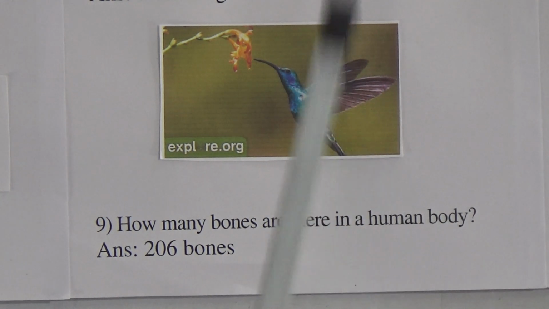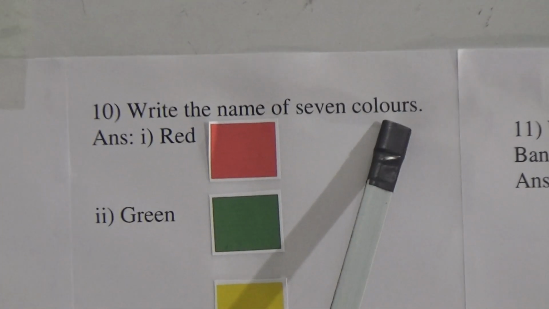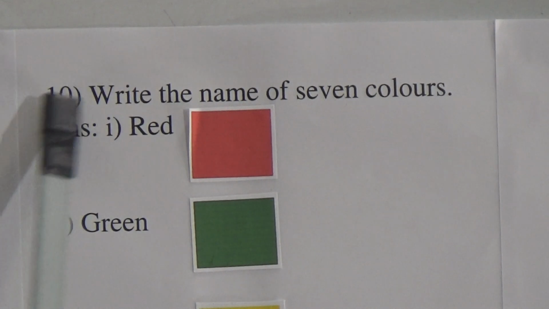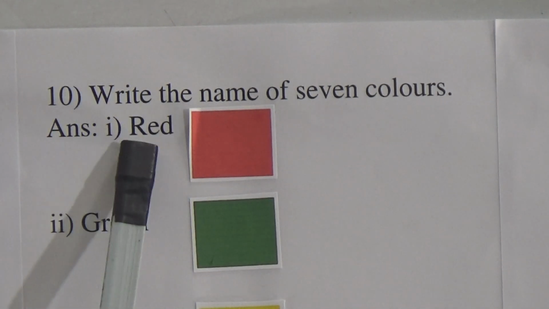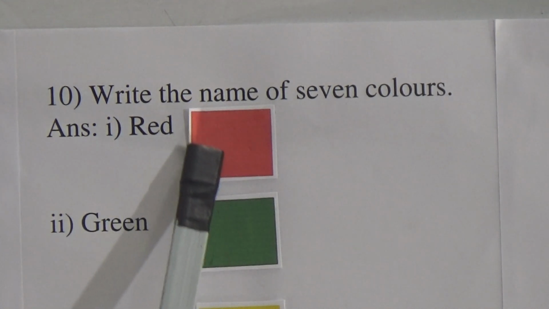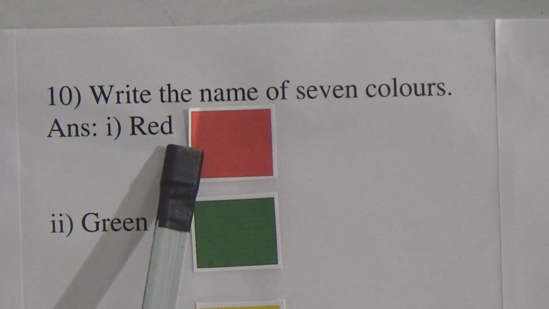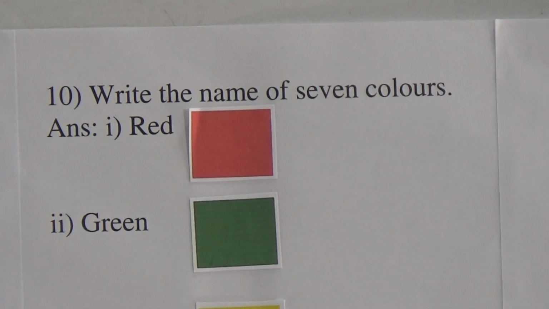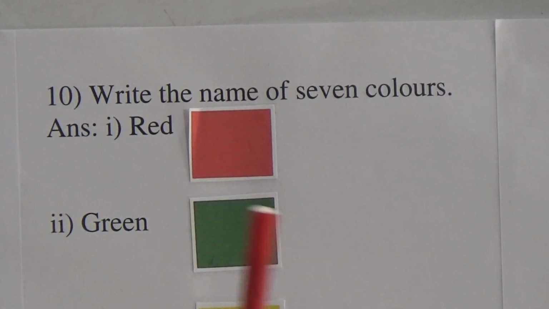Now, next question is 10 number question. Write the name of 7 colors. Now, we will learn 7 colors. First one is red color. Here is a red color you can see. Red spelling is R-E-D, red. You can see this picture, here is a red, and this sign pen is also red color.